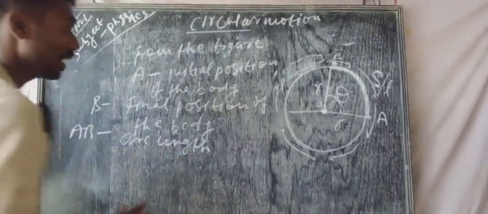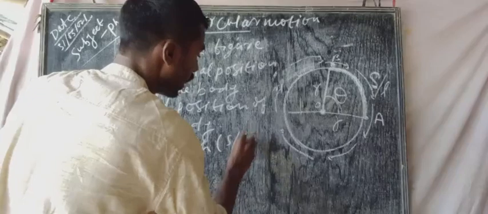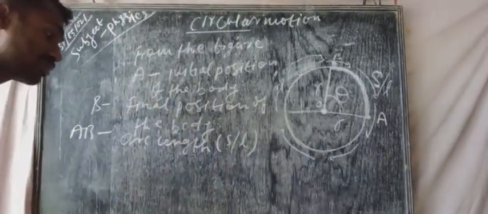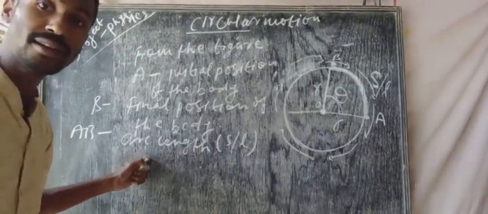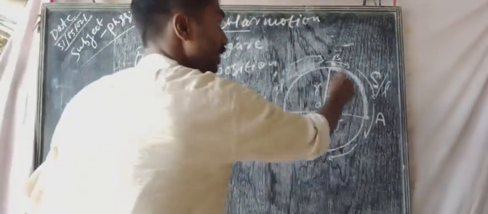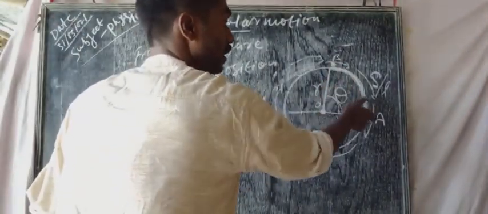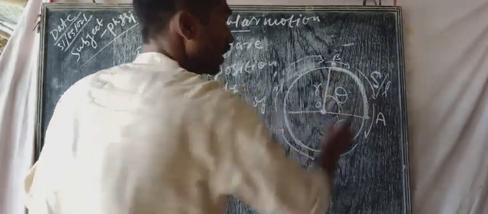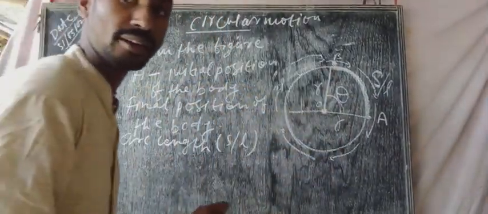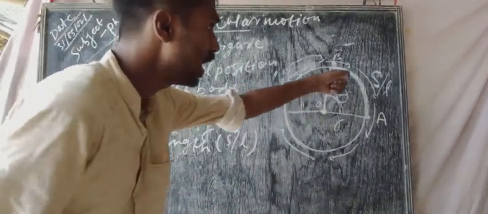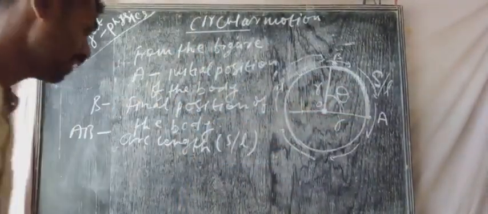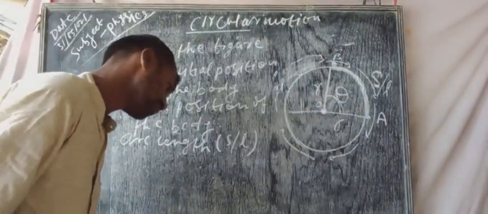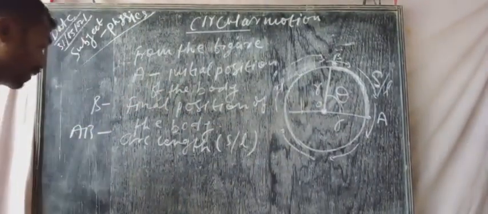AB is the arc length, which is denoted by S or L. We always denote arc length by S and L. So as we know that